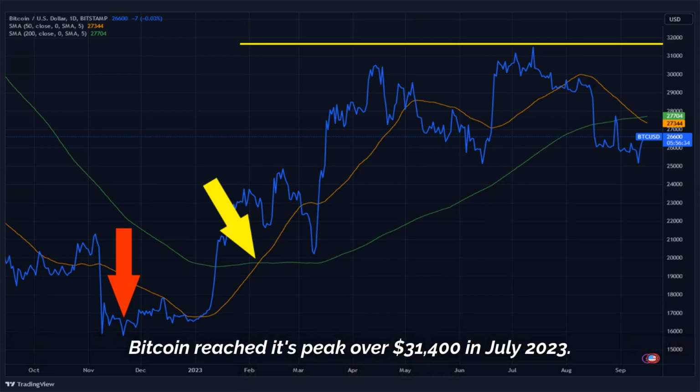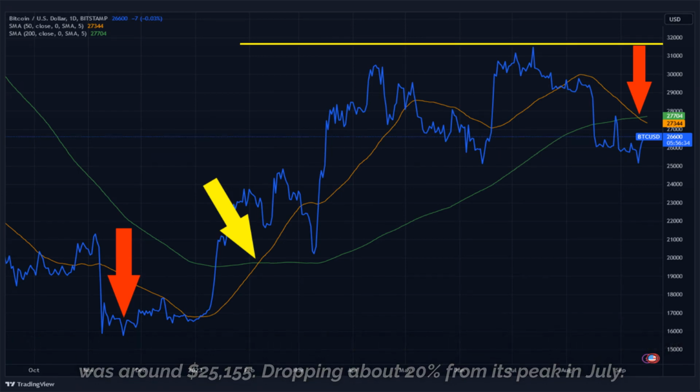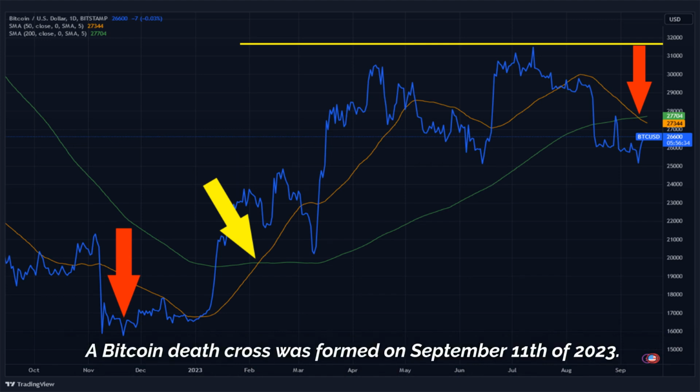Bitcoin reached its peak over $31,400 in July 2023. A death cross would follow in September, where by that time Bitcoin's price was around $25,155, dropping about 20% from its peak in July. So the answer is yes. A Bitcoin death cross was formed on September 11th of 2023.